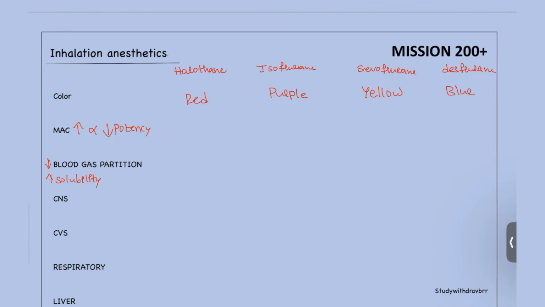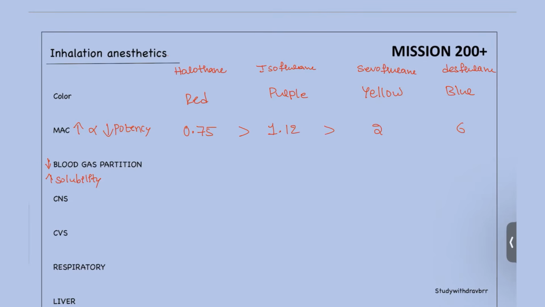For halothane, the MAC will be very low, 0.75, followed by isoflurane 1.12. Okay, next followed by sevoflurane 2 and desflurane will be 6. Okay, this is how it is.